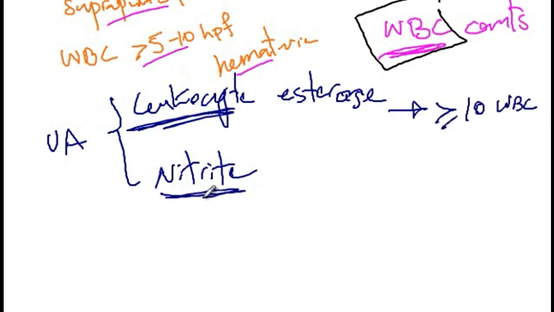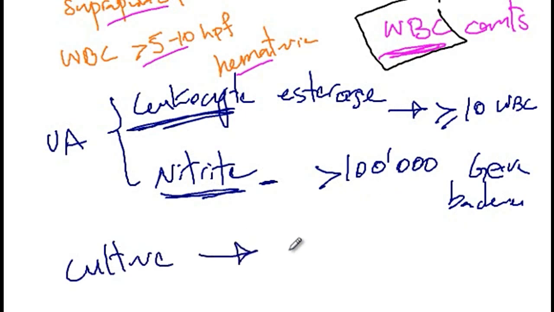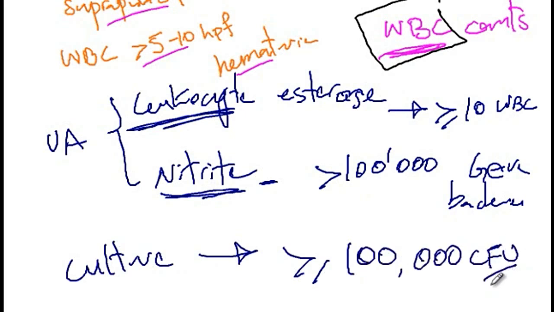While if it's positive for nitrite, nitrite is coming from the gram-negative bacteria, then it's suggesting that more than 100,000 gram-negative bacteria are present in the urine, so more than 100,000 colony-forming units. And then finally, you can do the culture to find out how much bacteria is there. And patients that have urinary tract infection are having more than 100,000 colony-forming unit per mil.